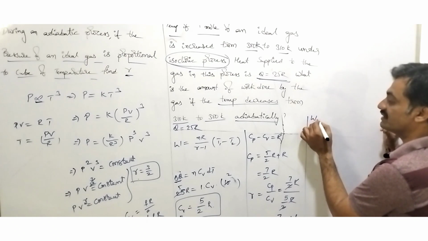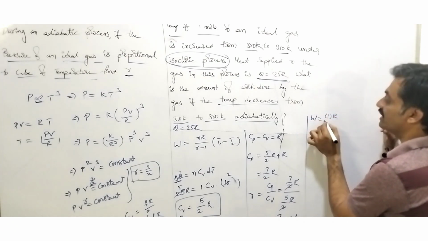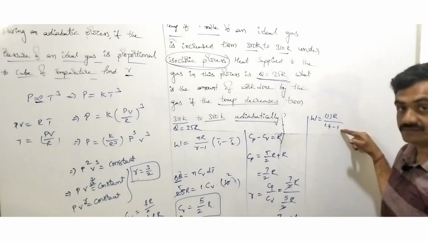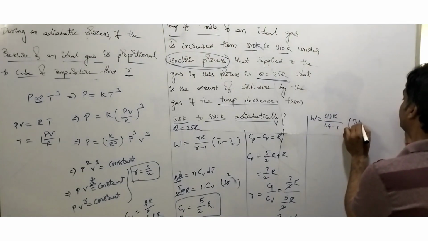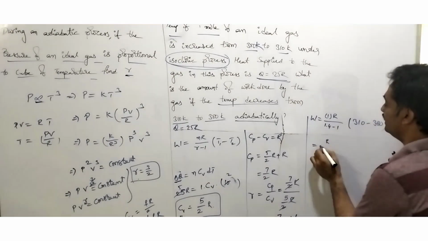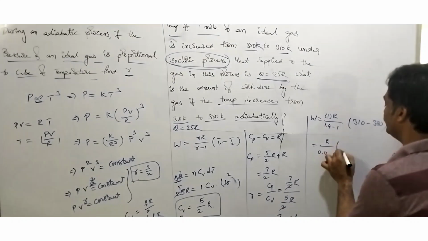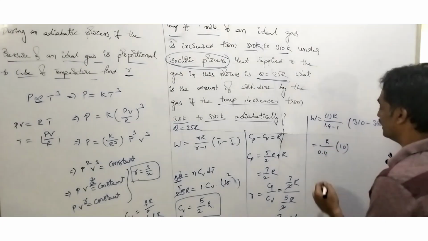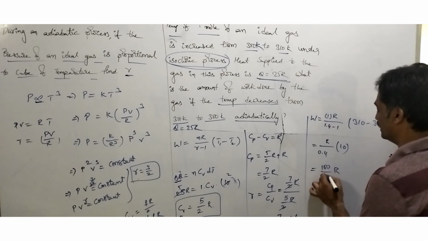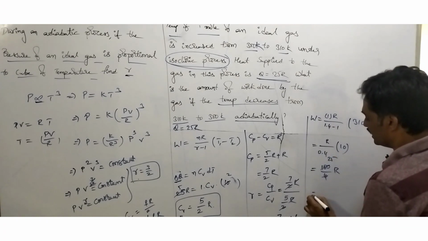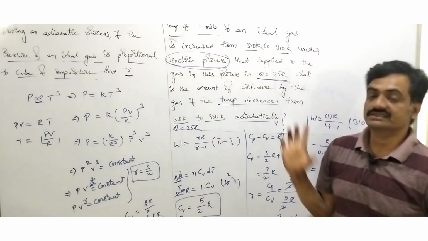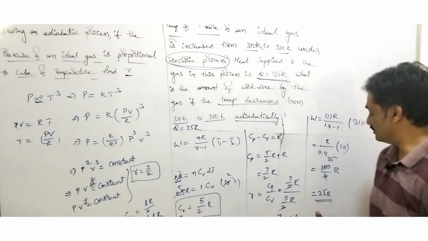Observe that work done equals 1 into R by (gamma value 1.4 minus 1) into (310 minus 300). So here R by 0.4 into 10, nothing but we can represent it as 100 by 4 into R. Nothing but 25 R is the work done by the gas in the adiabatic process.